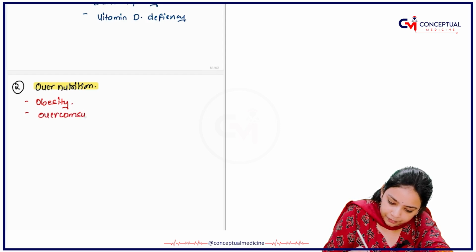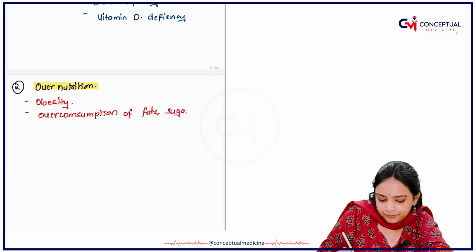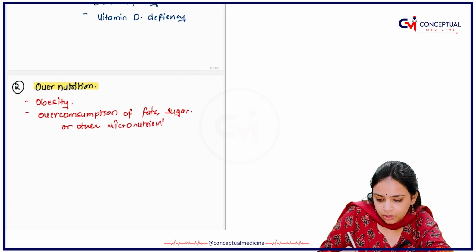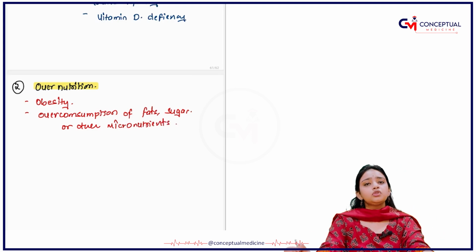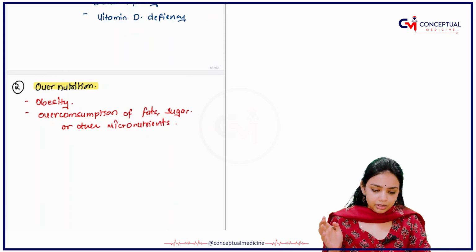Overconsumption of what? Overconsumption of fats, sugars, or other micronutrients. Okay, so this was all about overnutrition and malnutrition.